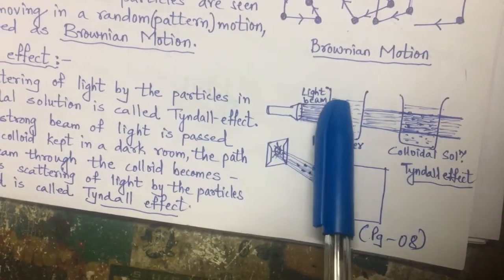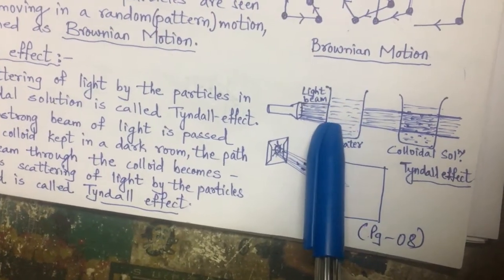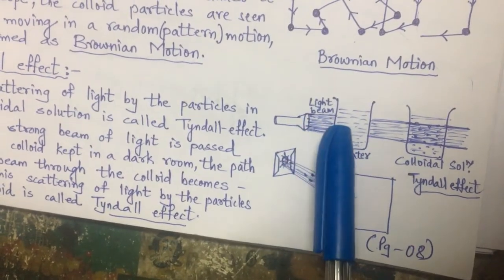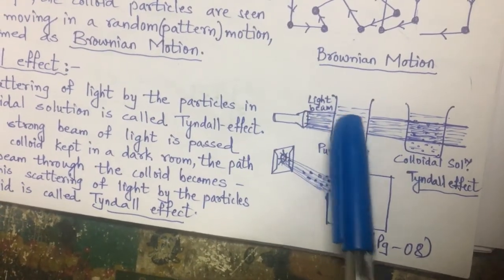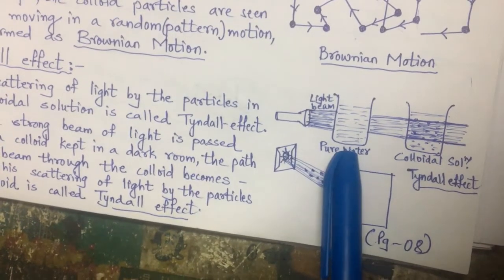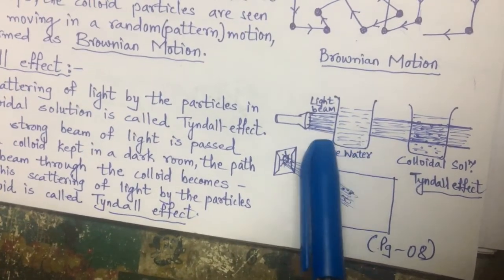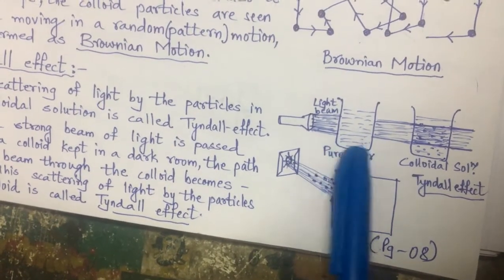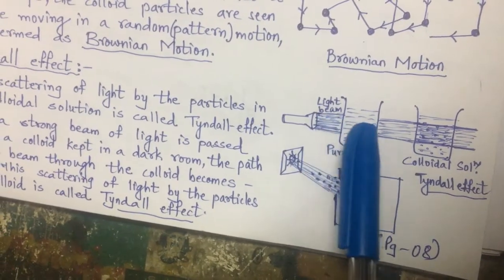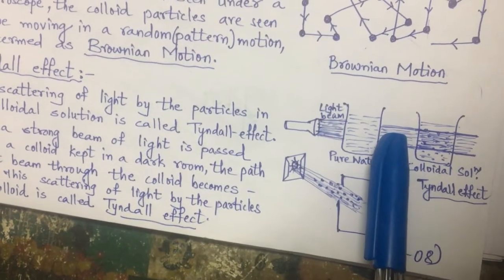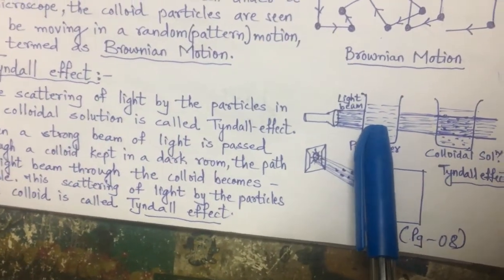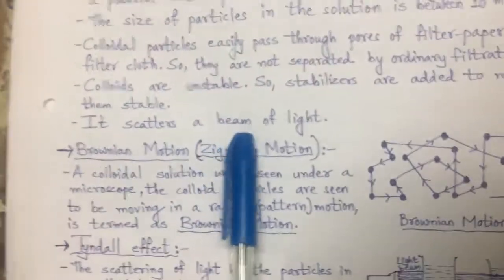And here the particles are so small that they are not allowing the light to strike them. And if a suspension solution is taken, then it is unstable. The particles will settle at the bottom, so in the path of the light they will not easily allow the light to be seen. So colloidal solution scatters a beam of light.